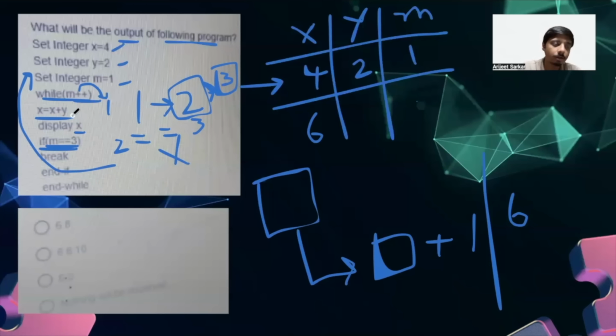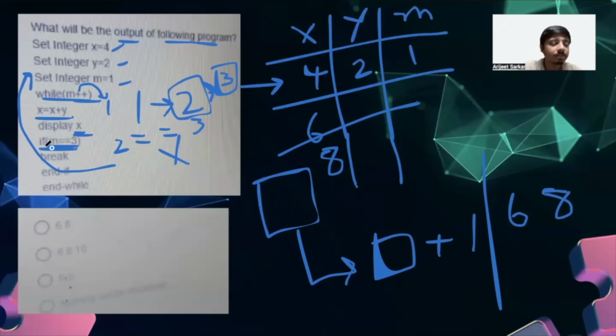Now we are in the loop and we are checking x equals x plus y. So what was the last value of x? It was 6. So 6 plus 2, it will be 8. Okay, this time we have 8 and we are displaying 8. So it will print 8 here.